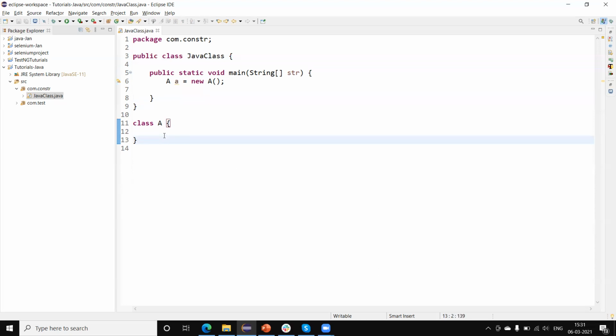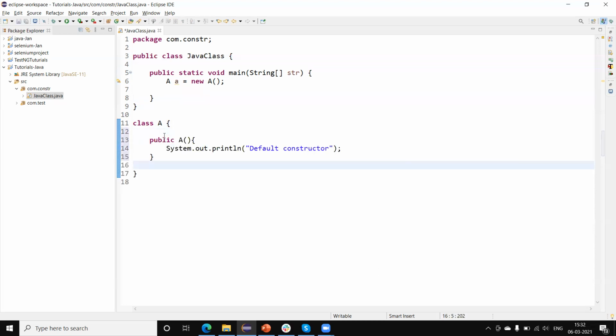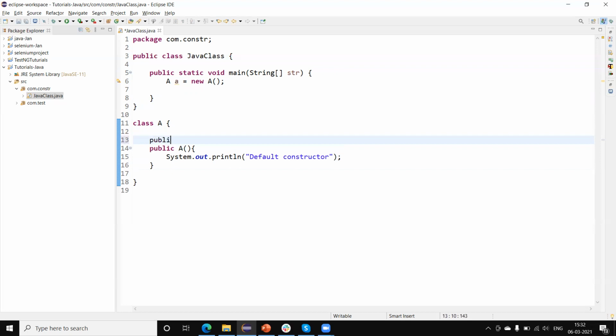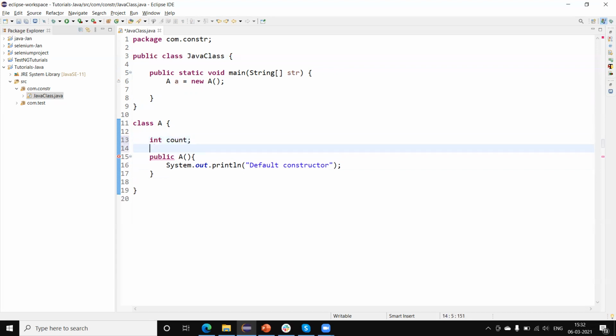Let me show you. So this is the default constructor. Now I'm going to create one constructor, that is a parameterized constructor. In a parameterized constructor, we can pass some parameters. Let me create some variables here: integer count, and string type name.